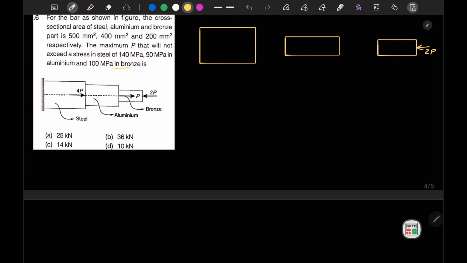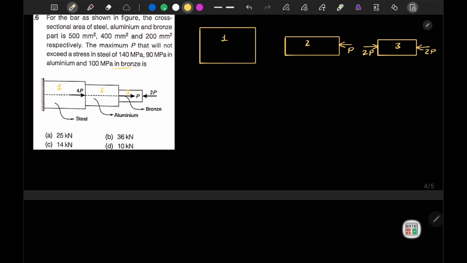If 2p compression is acting on the bronze bar, let's say bars 1, 2, 3, on bar 3, then on this side also there should be 2p force. But here only p amount of load is given in this direction. If I want to obtain the maximum of p, I should apply p in this direction also.